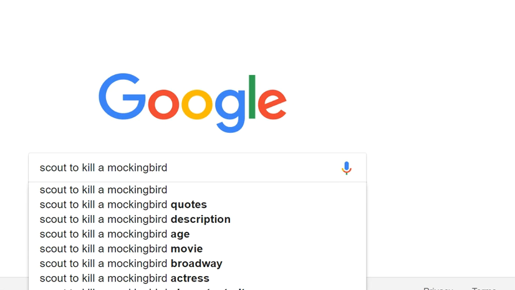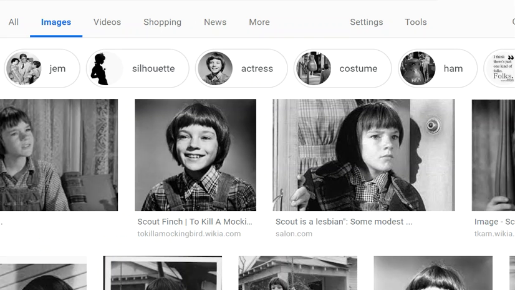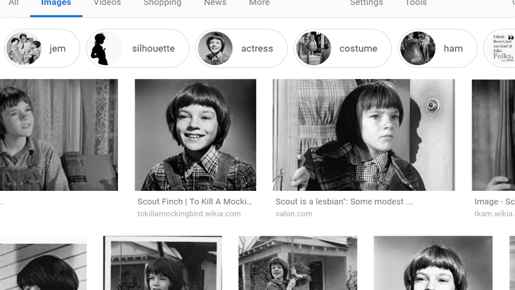Of course, the protagonist of To Kill a Mockingbird is the young Girl Scout, so I clicked in Scout To Kill a Mockingbird, and I clicked Images on Google. And of course, there's about a million of these images, but I want to select an image that shows the theme of this novel.